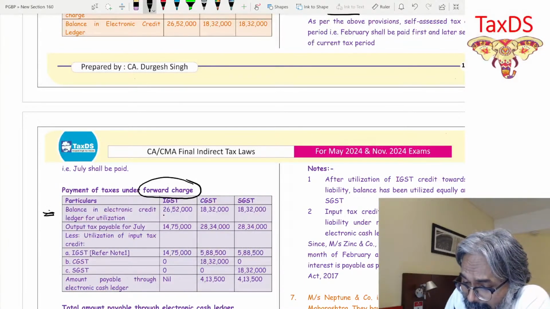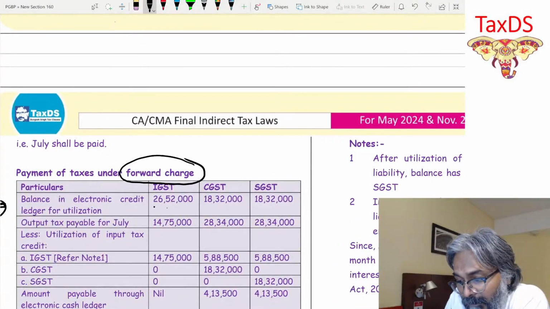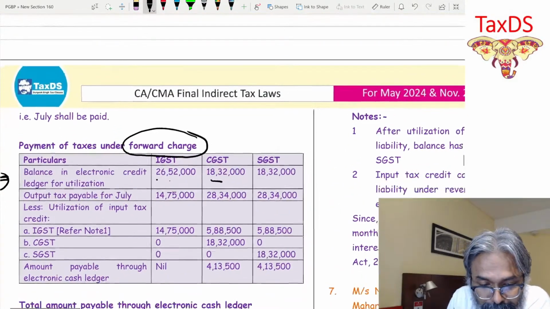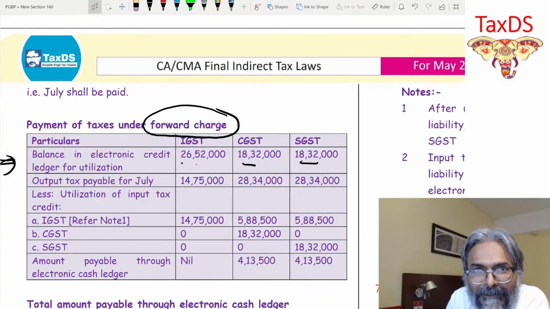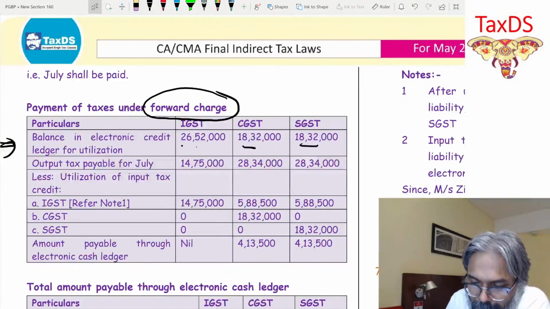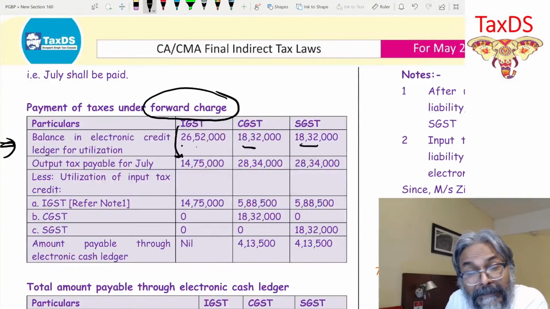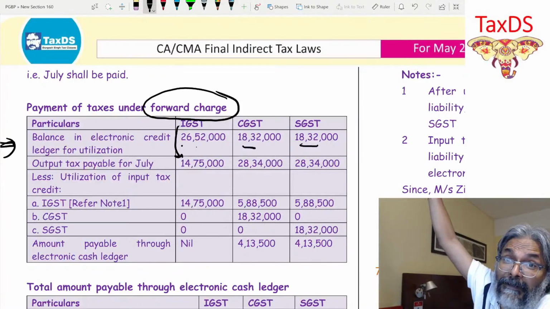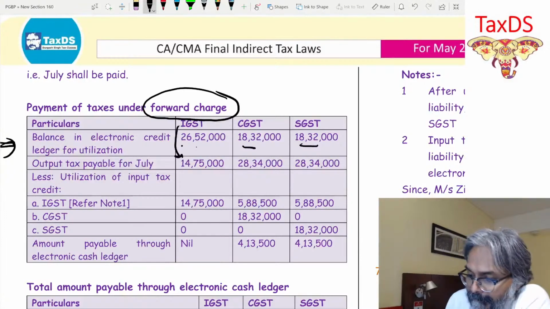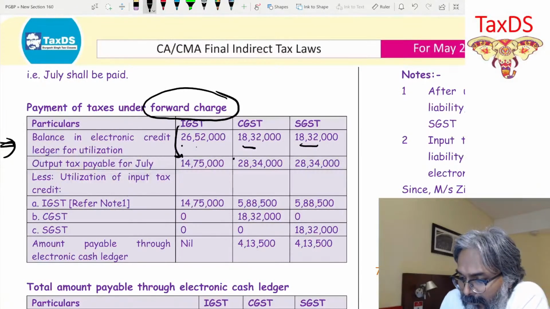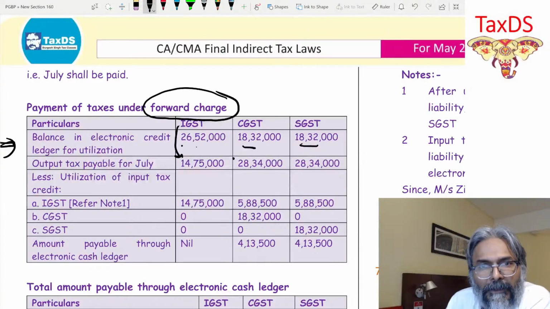So my balance in the electronic credit ledger is 26,52,000, 18,32,000, and thereafter 18,32,000. So that is the balance as on 31st of July. Output tax, students, IGST 1475, but this pertains to the period of February, to be paid now in July. CGST, how much is the liability? 2834, and SGST is 2834.